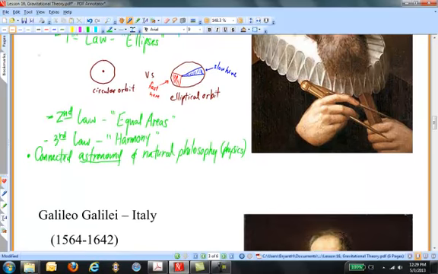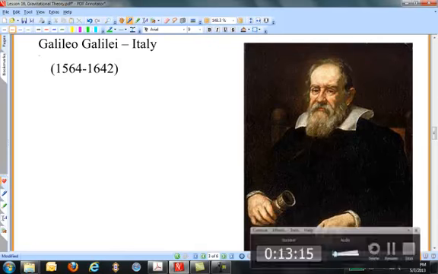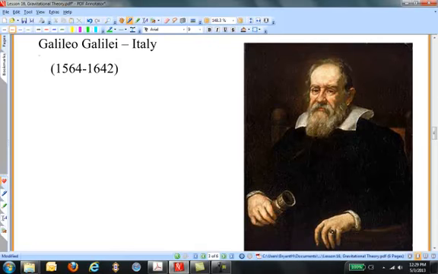A contemporary with Kepler was Italian Galileo Galilei, a jack of many trades, brilliant scientist, original thinker, and reputed troublemaker in the Roman Catholic Church. Galileo is once reputed to have said, "Philosophy is written in this grand book, I mean the universe, which stands continually open to our gaze. But the book cannot be read and understood unless one first learns to comprehend the language and to read the alphabet in which it is composed.